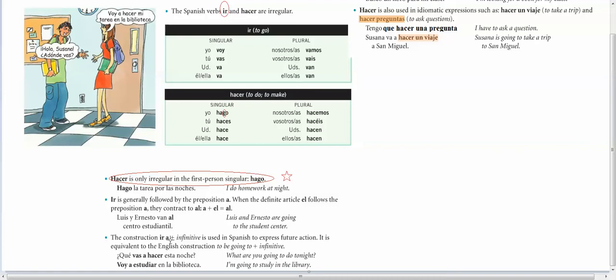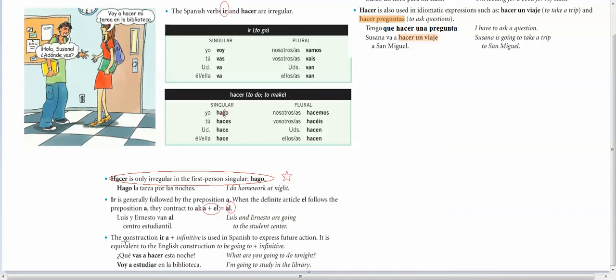So if you end up with a scenario where you would have a next to the masculine singular definite article, you would have to change it to al. Like you have to make it al. There's no other option. Okay.